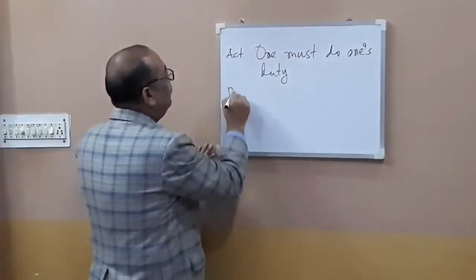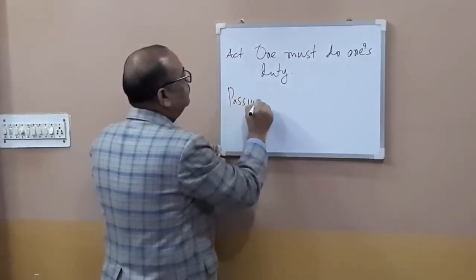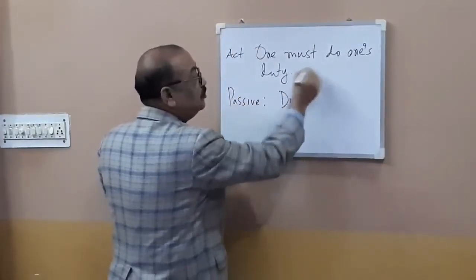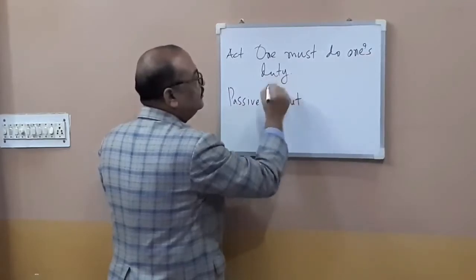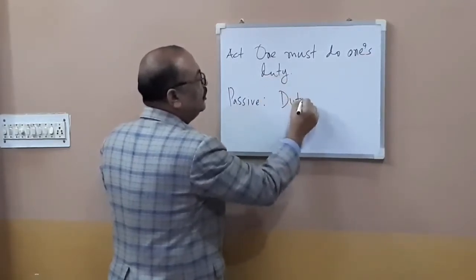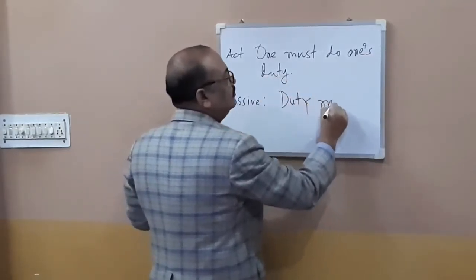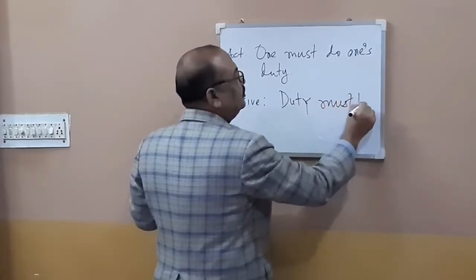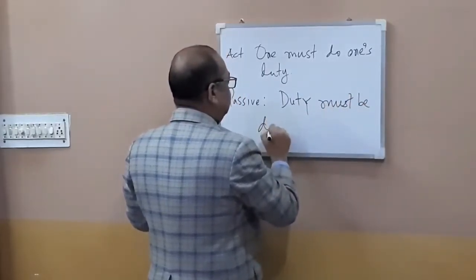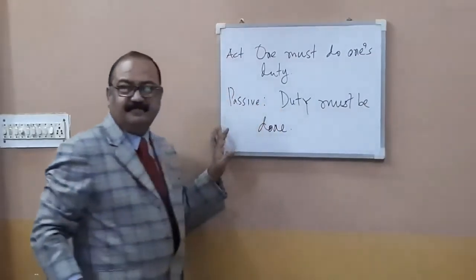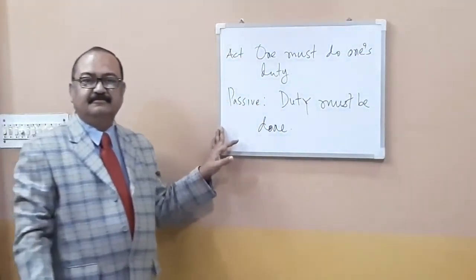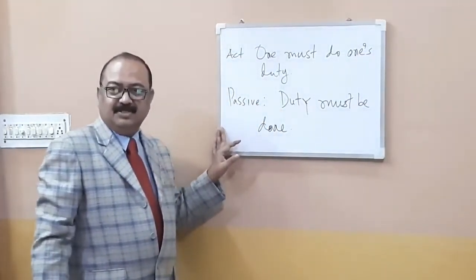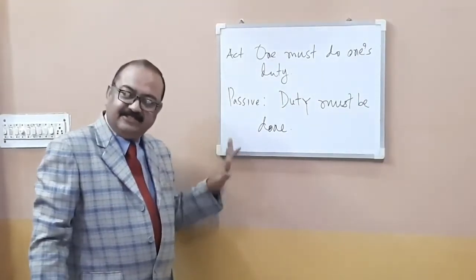So how will you make passive? Duty, because here duty is important. This object will become the subject. Duty must be done. Is it easy or tough?